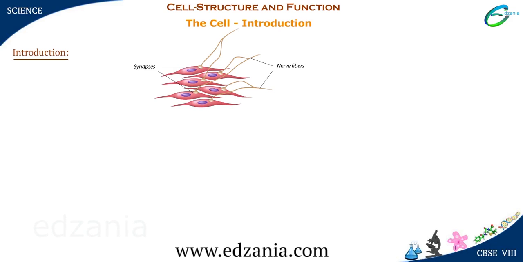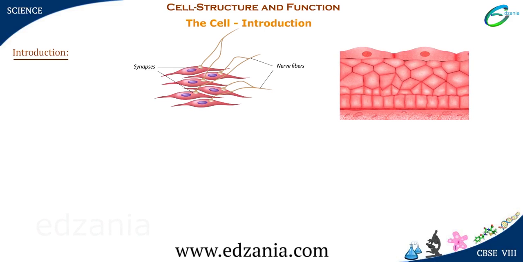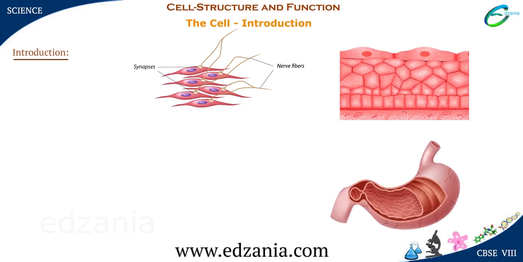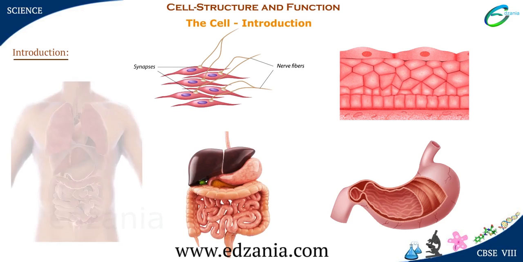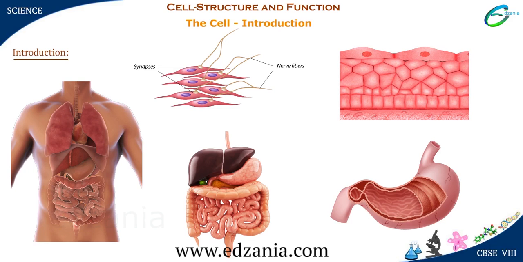Many cells that perform the same function come together to form a tissue. Tissues of different types come together to form organs. Many organs together form an organ system. The organ systems come together to form an organism. This is the structural organization of the body.